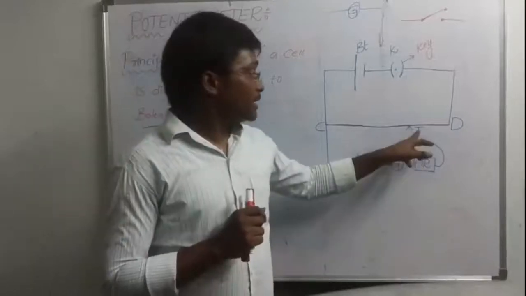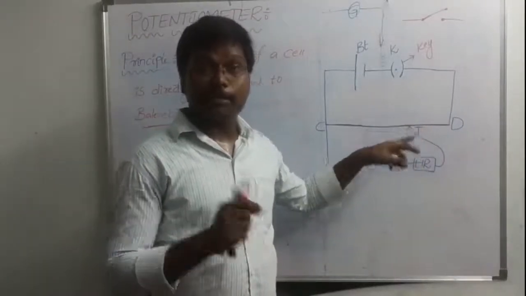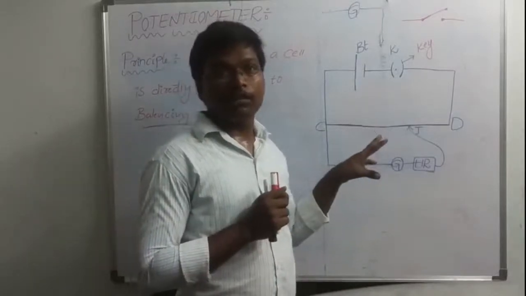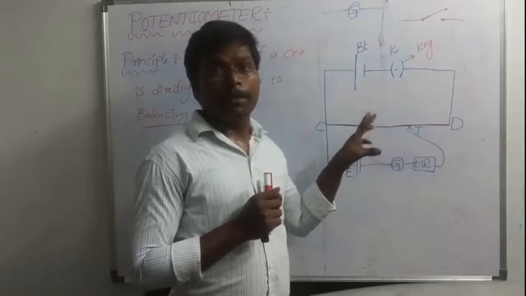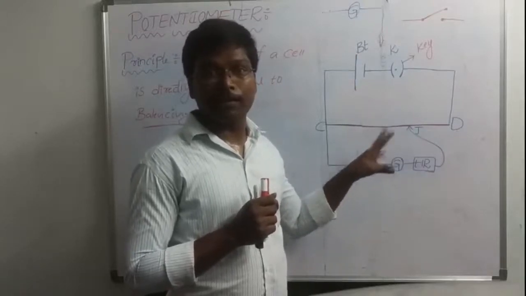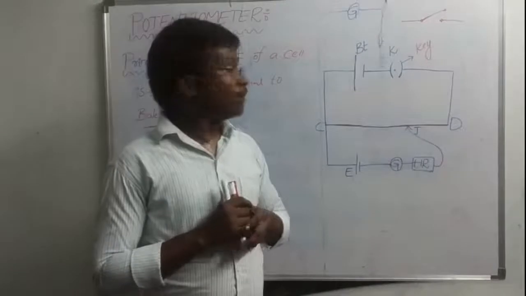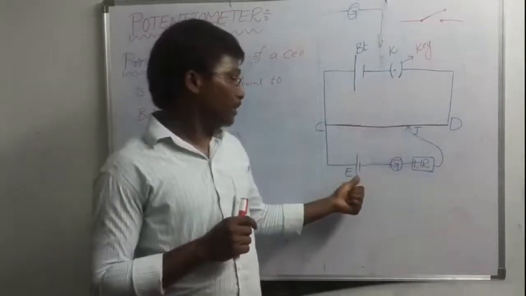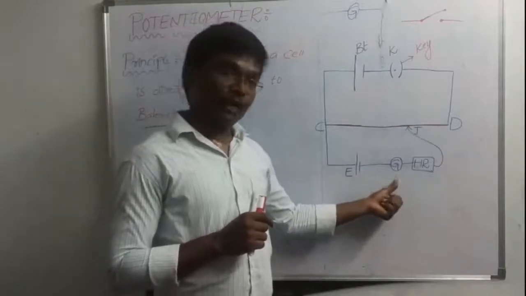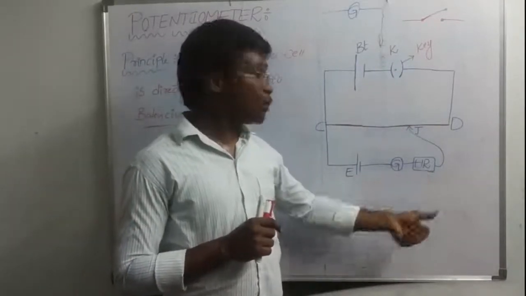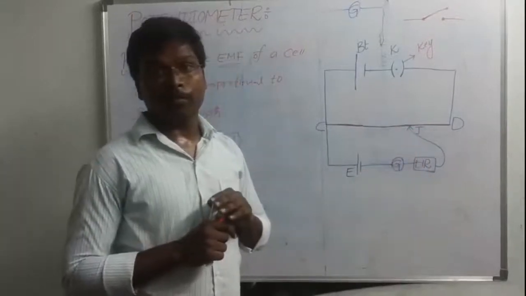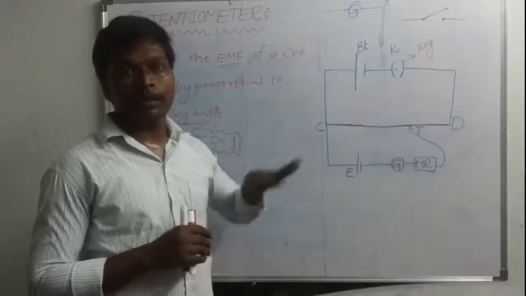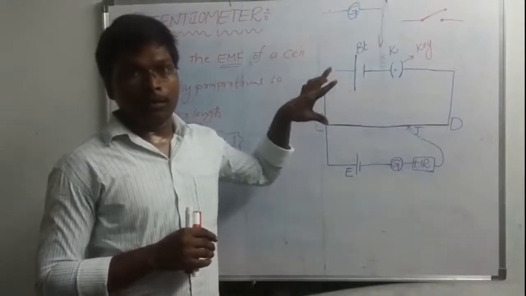This J is indicated as the jockey. So how many symbols are there in our electrical circuit? Battery, key, potentiometer wire, electric cell, galvanometer, high resistance box, and jockey. Now I will explain the construction of this potentiometer.